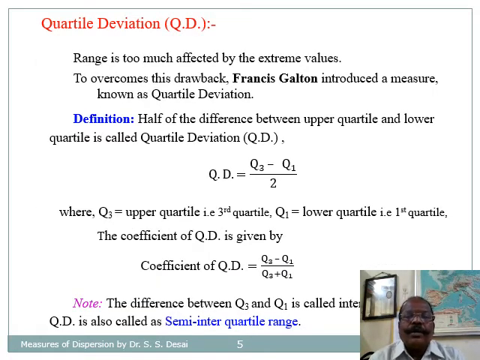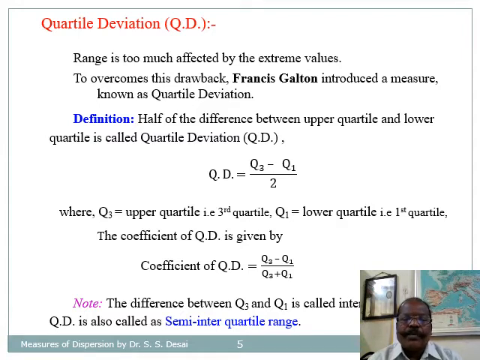Range is too much affected by extreme values. To overcome this drawback, Francis Galton introduced a measure known as quartile deviation, and it is defined as half of the difference between the upper quartile and lower quartile. It is abbreviated as QD and is given by QD equal to Q3 minus Q1 divided by 2, where Q3 is the upper quartile and Q1 is the lower quartile.